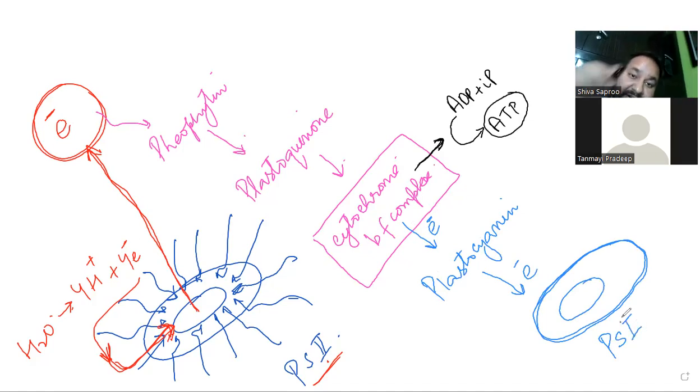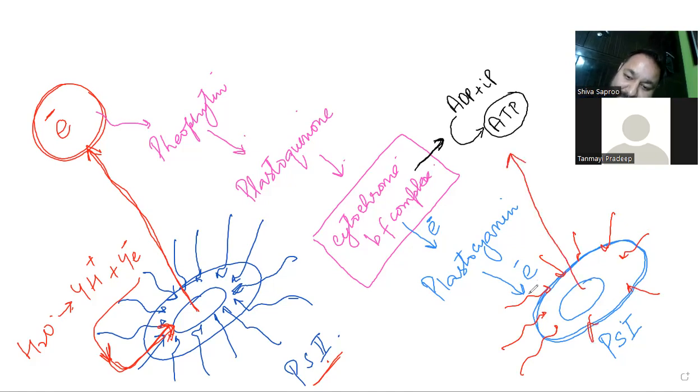Now pigment system 1 is also getting energy from the sun, right? Yes, sir. So it must also lose an electron. So it will also liberate an electron, and that electron is replaced by this electron coming from PS2. And this electron was replaced by water.